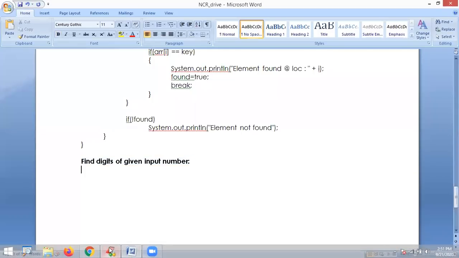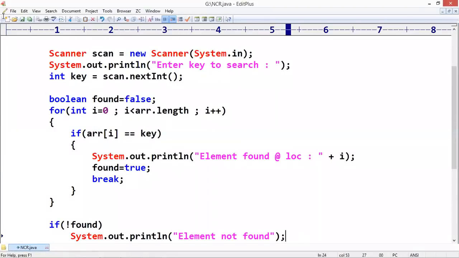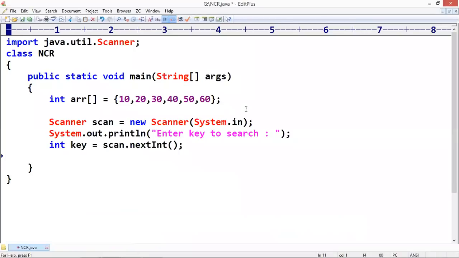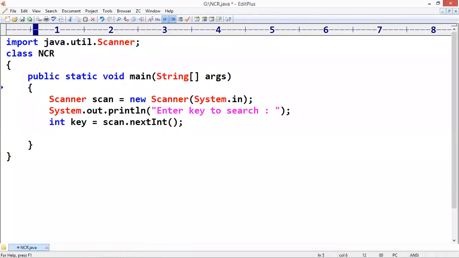If you want to take that number, you can take. Enter a number. They will input. Suppose we are taking, look at this, suppose here the number is n equals 1, 2, 3, 4.